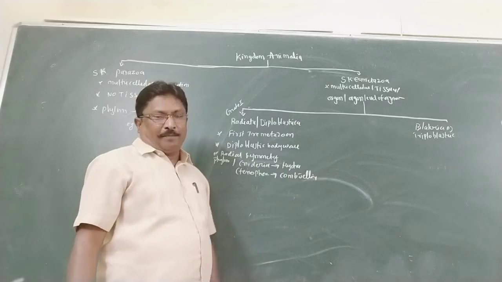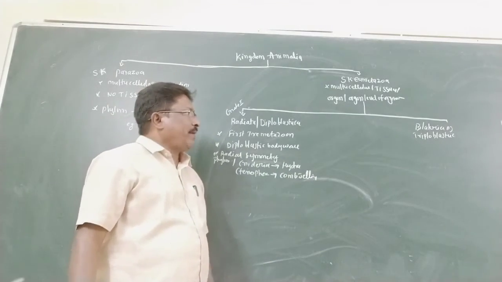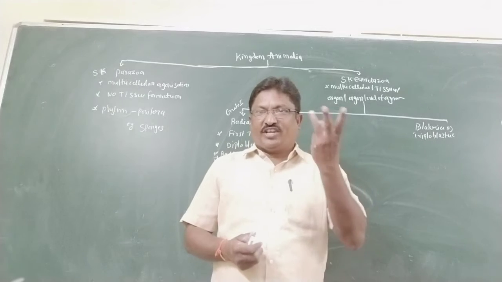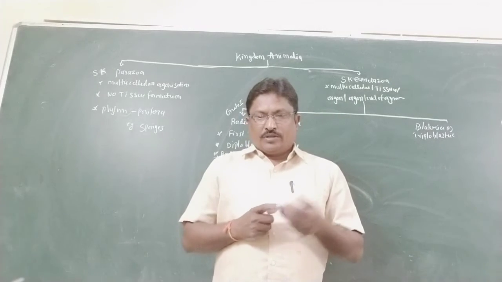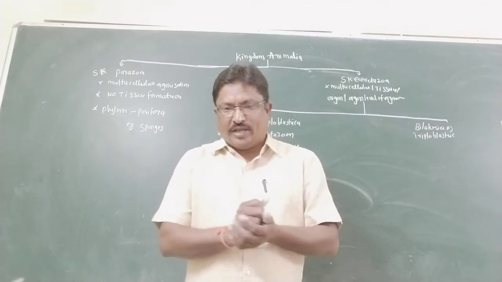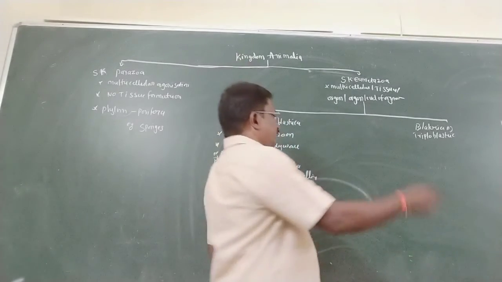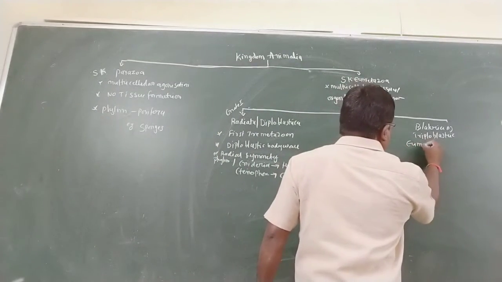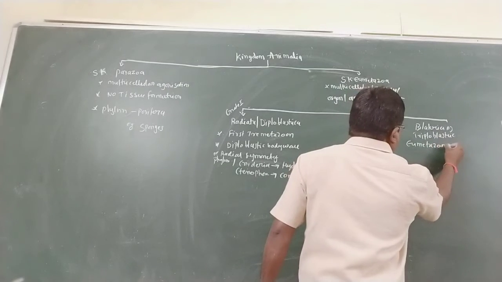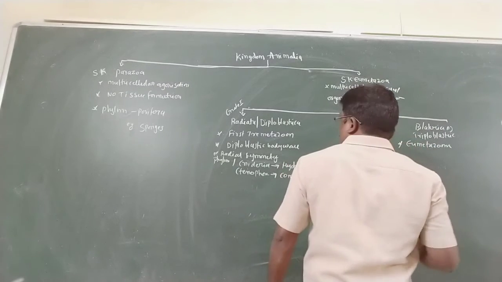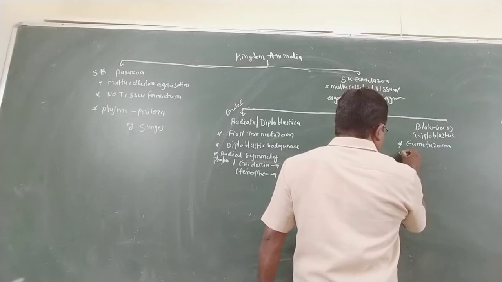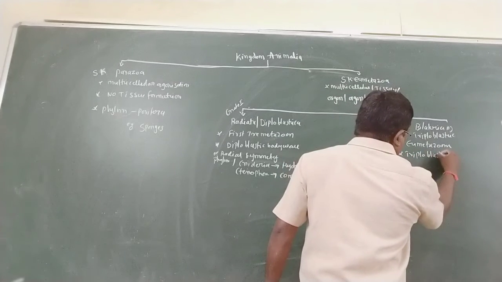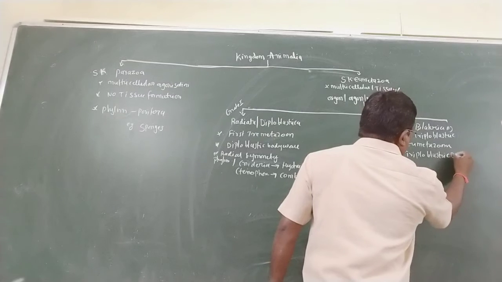So next is Bilateria. Bilateria are otherwise called triploblastic animals. So their body is made up of three germinal layers. These are Eumetazoans, with a triploblastic body wall.